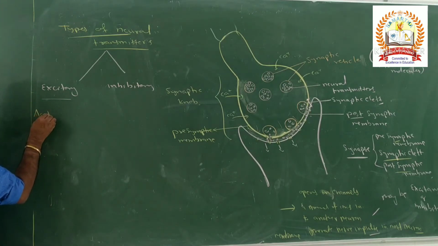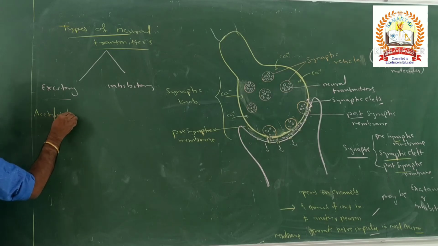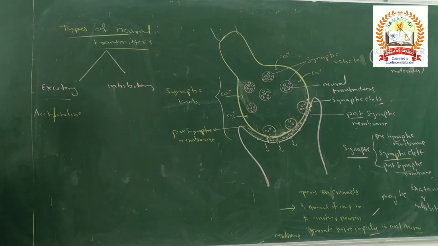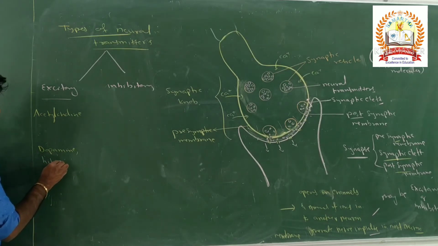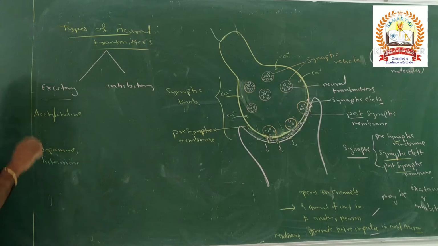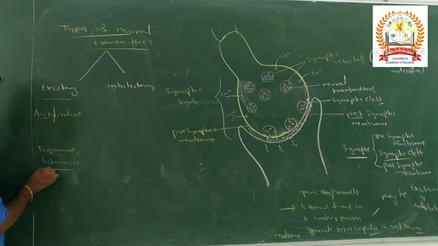Okay. Other than acetylcholine? Dopamine. Next. Other than this? Histamine. So acetylcholine, dopamine and histamine.